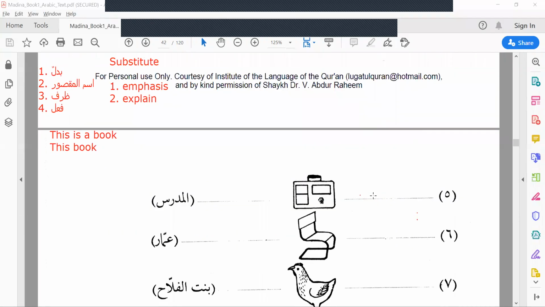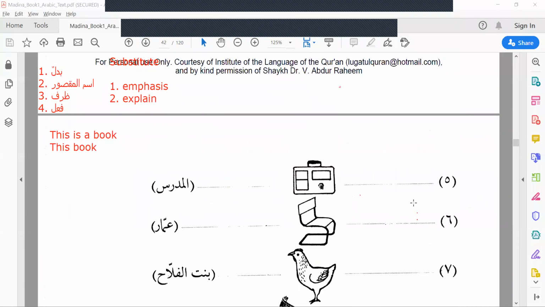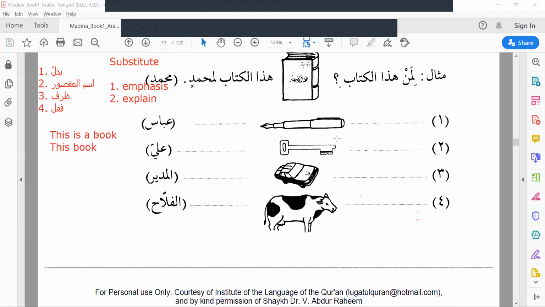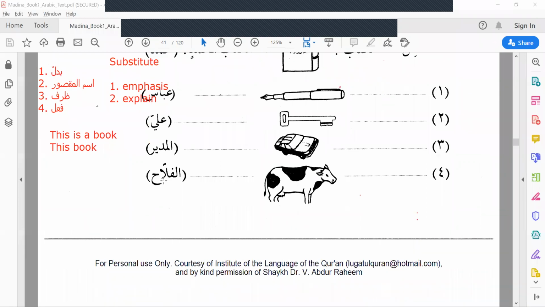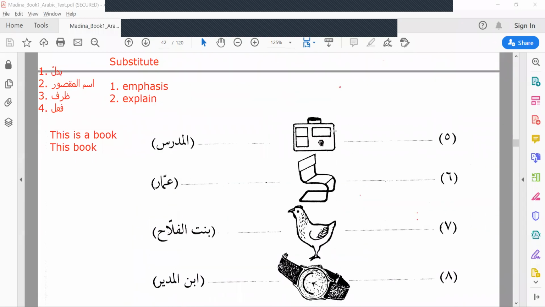Same, there are 10. You have to look at the picture and make questions and answers. Like, whose this pen? This pen belongs to the person which is in the bracket. Bracket is Abbas, right? Belongs to Abbas. Whose this key? Whose this car? Whose this cow? Fallah means farmer. We have already learnt. Whose this bag? Haqibatun means bag.